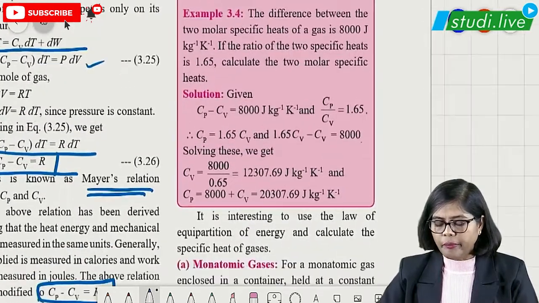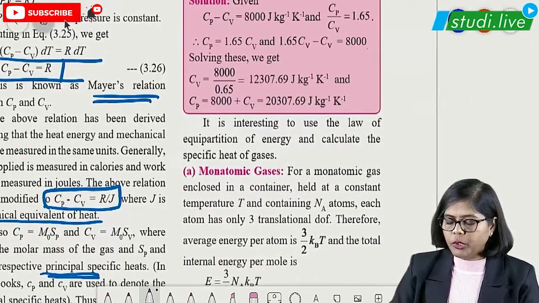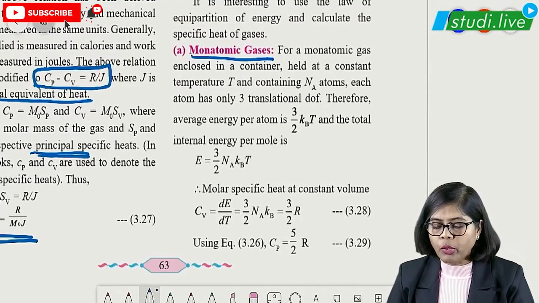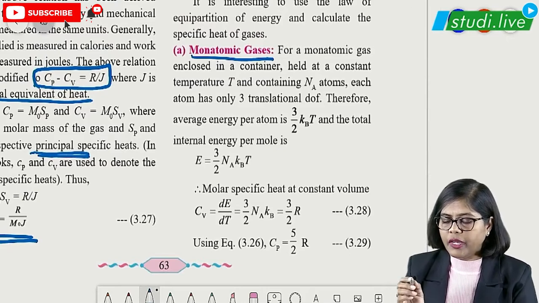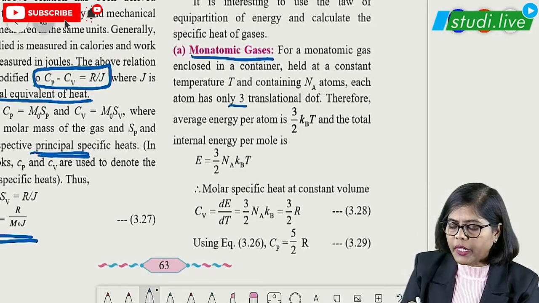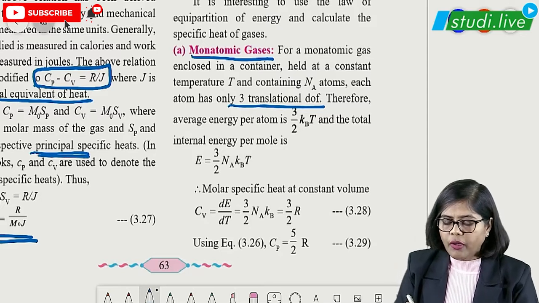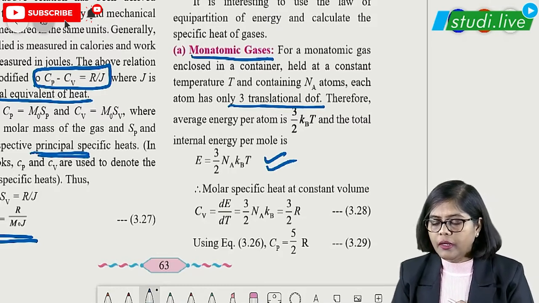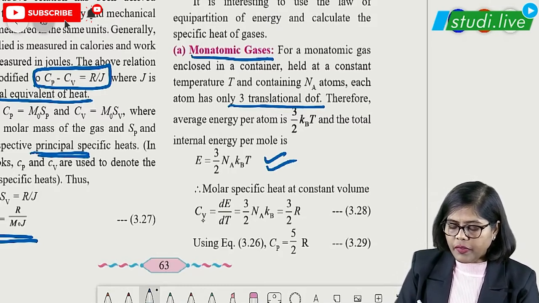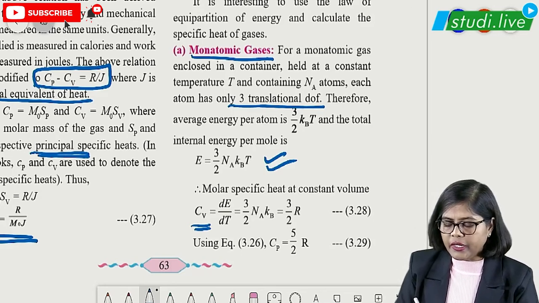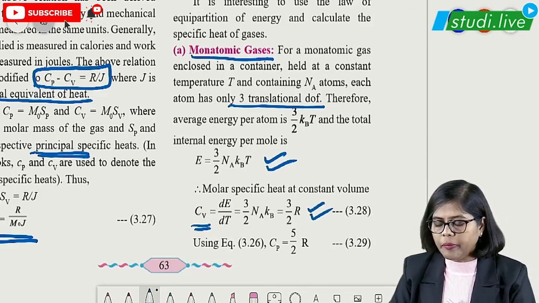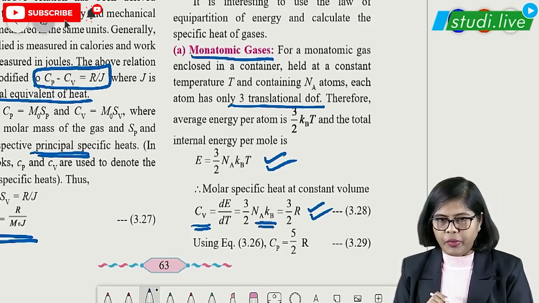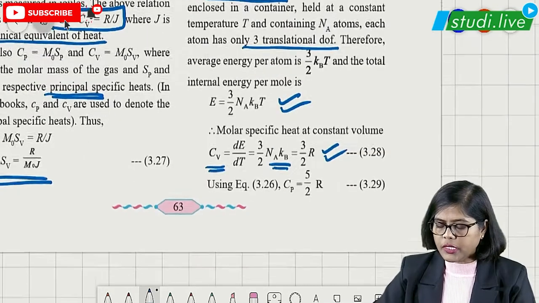So after knowing the Mayer's relation, then comes again we have to talk about different gases. What is the specific heat value? So let us talk about monoatomic gas. For monoatomic gas, we have learned that the degrees of freedom is how many? 3 degrees of freedom, right? So we are getting here energy will be 3 by 2 Na kBT, because 3 degrees of freedom is there. Then Cv is nothing but dE by dT, that is energy upon temperature. So after this you get 3 by 2 R. Why we are getting R? Because we have learned that R is equal to Na kB, that is the Avogadro's number and Boltzmann constant, right?